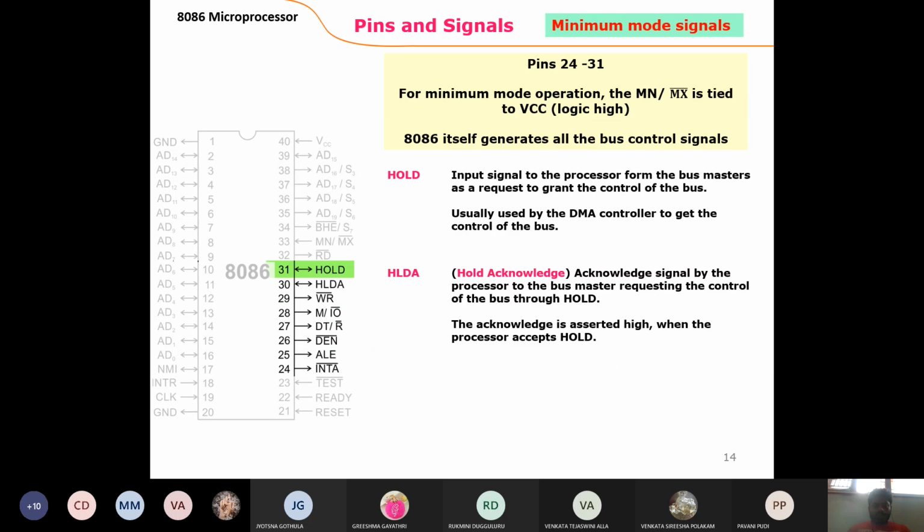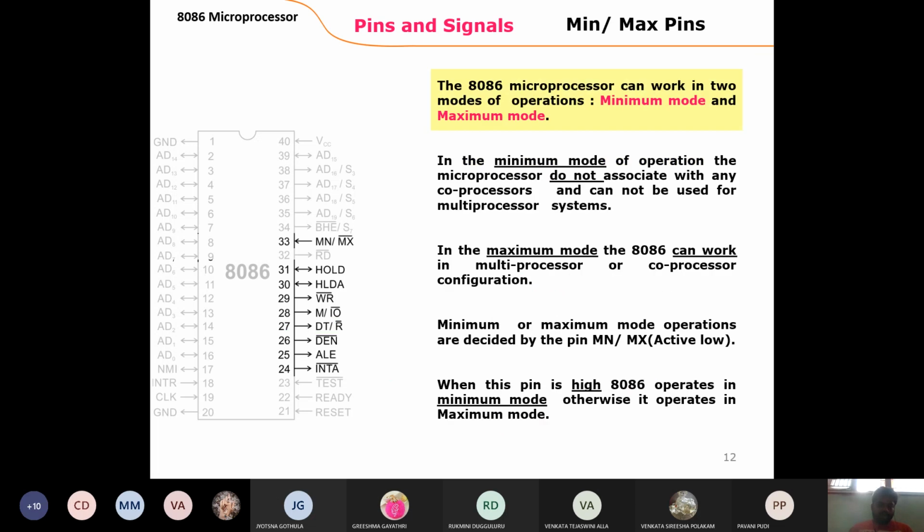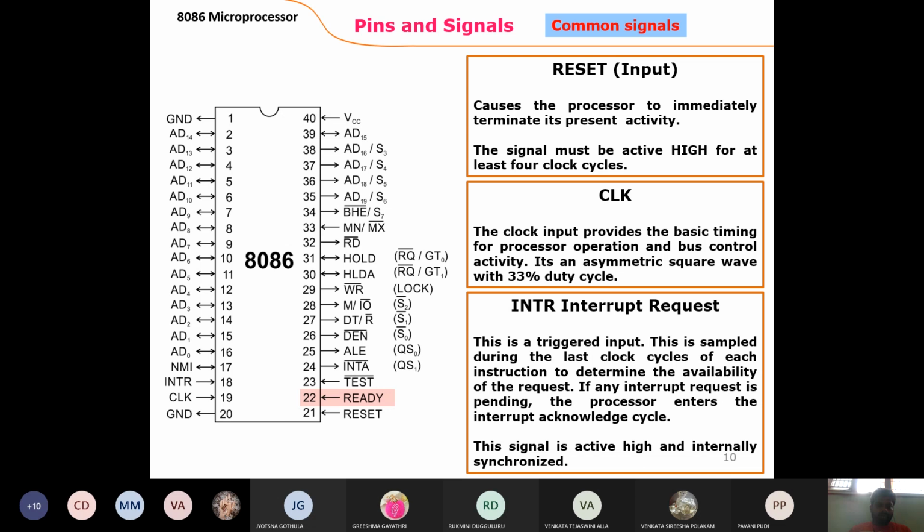In the pin diagram, first the address and data are both combined to a single pin. The purpose of combining both is just to reduce the size of the IC, so we combine the address and data pins. Nothing happens there, there is no change when we add both the address and data to a single pin. When the operation goes to execution, we divide the address and data. First we activate the address, after that we activate the data.